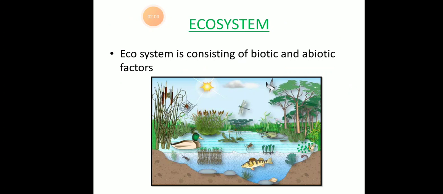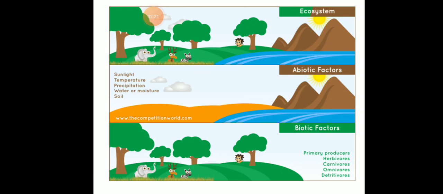Now let's talk about the ecosystem. So all the components entering into interactions with a group of organisms are called an ecosystem. Okay, so an ecosystem consists of biotic and abiotic factors, right? Here you can see ecosystem, and in the next block you can see abiotic factors like sunlight, temperature, precipitation, water or moisture, and soil. And then biotic factors you can see: primary producers, herbivores, carnivores, omnivores, and detritus.